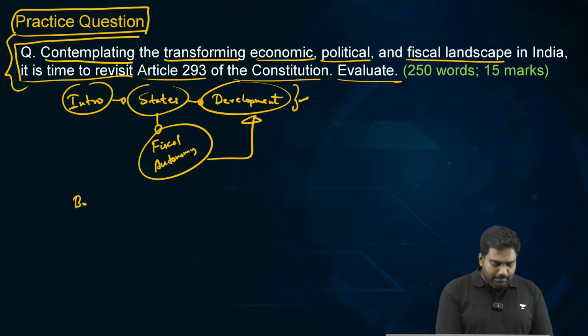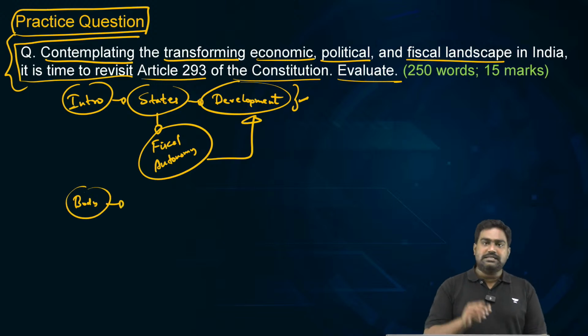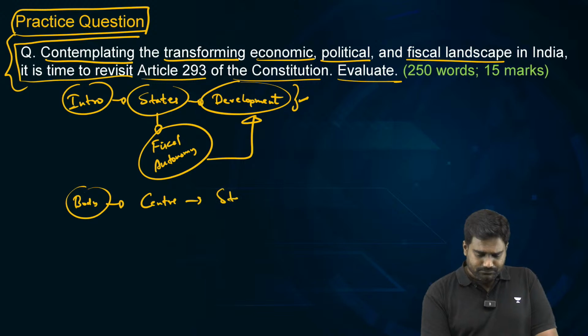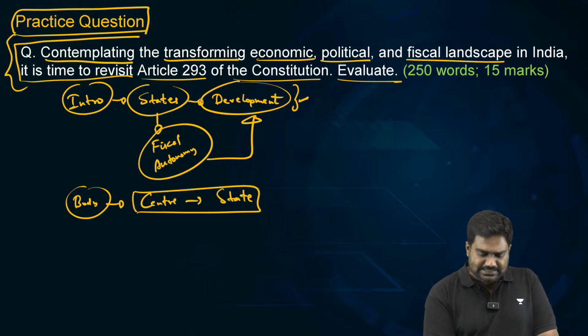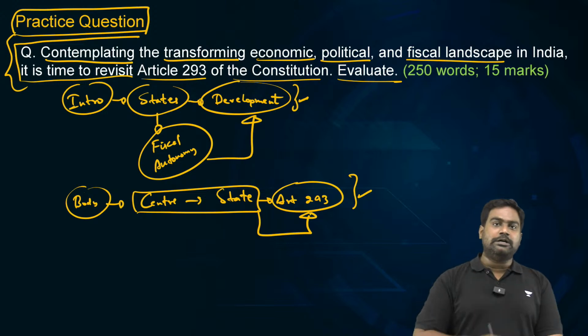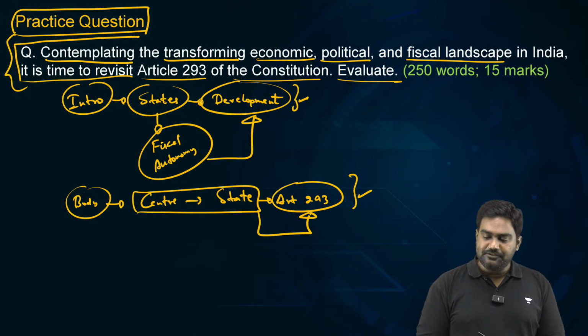Then you can mention in the body, at the start of your body, that the center does have a degree of control over state finances. Discuss the provisions of Article 293. Maybe a bit of background about Article 293 as well, referring to Section 163 of Government of India Act 1935.